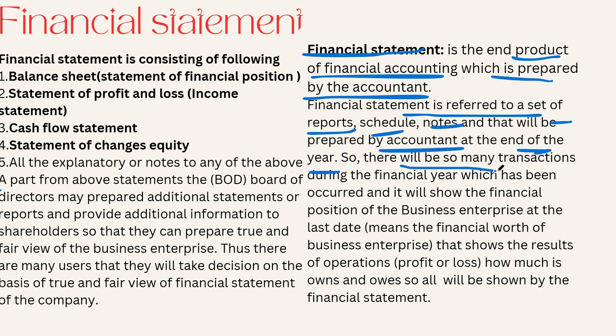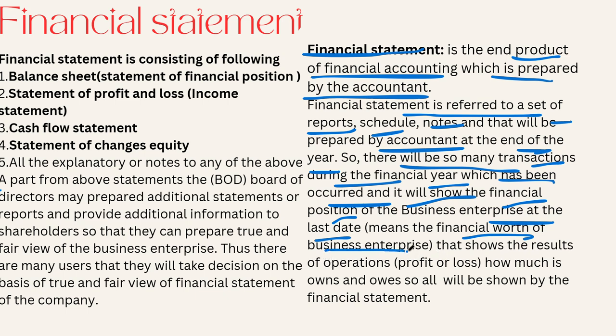There will be so many transactions during the financial year, which have occurred, and they will show your financial position. For a business enterprise, the financial position means the financial worth of a business.